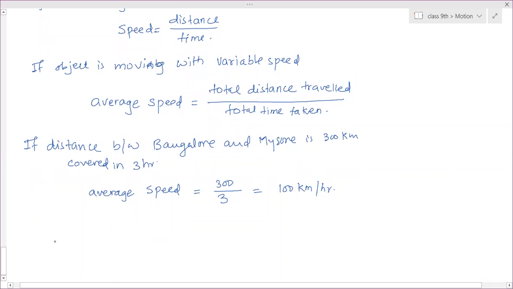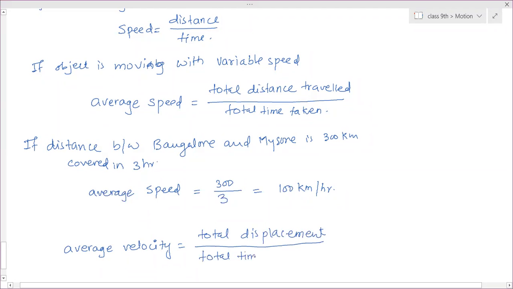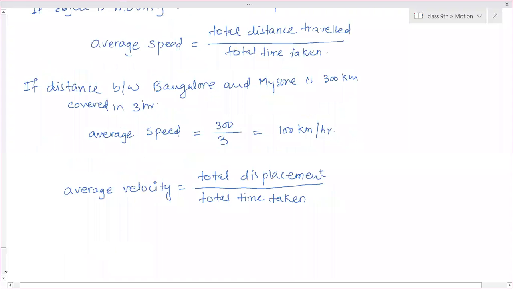Then there is the same with variable speed or velocity also. Velocity also has a variable value. In uniform motion, constant velocity is equal to displacement by time. And average velocity, when the velocity is not the same and is continuously changing, also has a formula. Average velocity is equal to total displacement in total time, the total time taken to complete that displacement. So it is called average velocity.